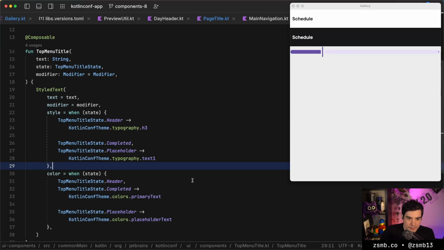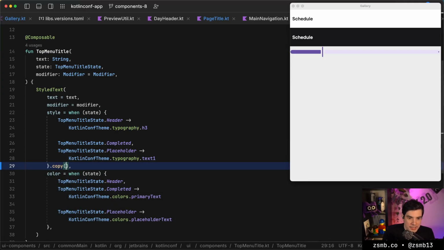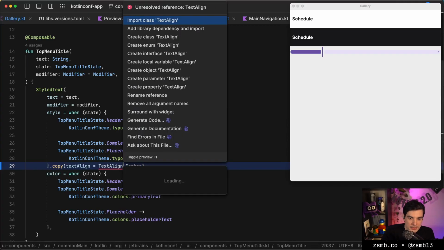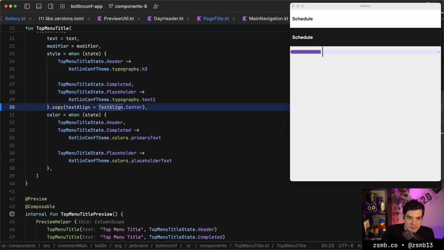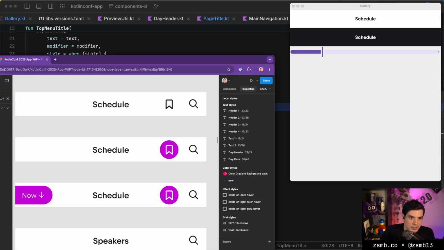So I'm liking this separate top menu title component less and less, but what we're gonna do is we'll copy whatever we had based on the parameters, and we'll just make sure that that is centered. And if I save that, then it does pop into the middle. So that works at least.